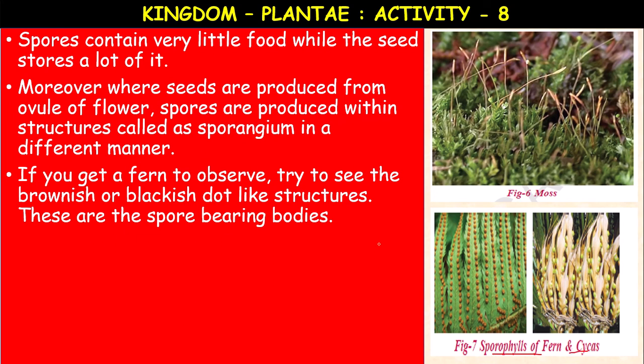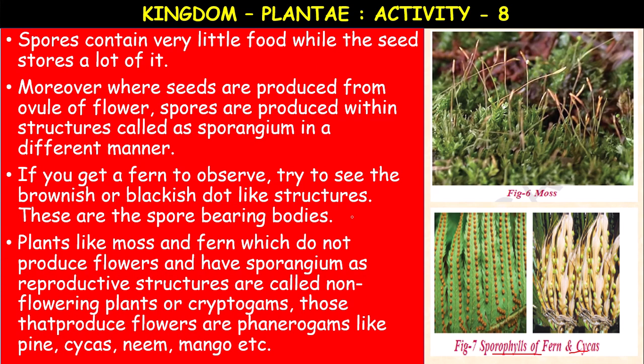This is another plant. So the spores are present in the moss plants as well as in the ferns. The plants like moss and fern which do not produce flowers and have sporangium as the reproductive structures are called non-flowering plants. It is very important.